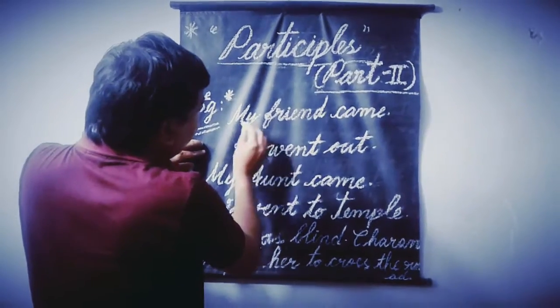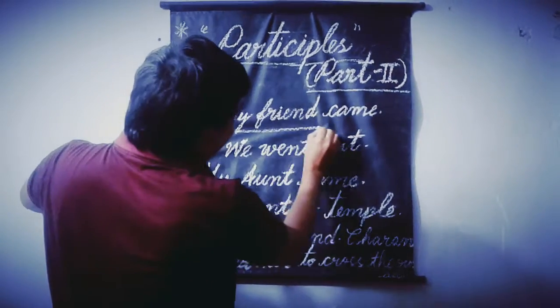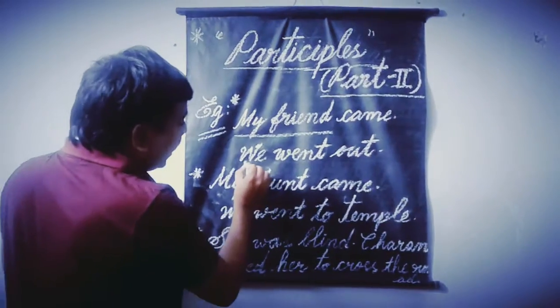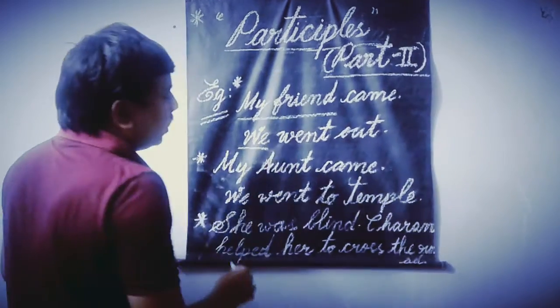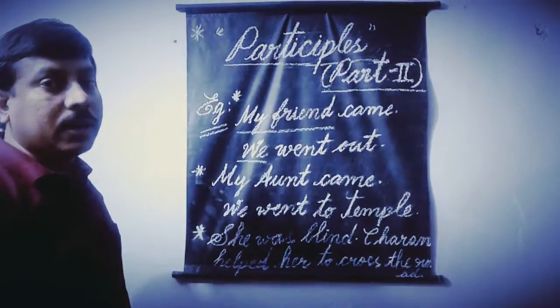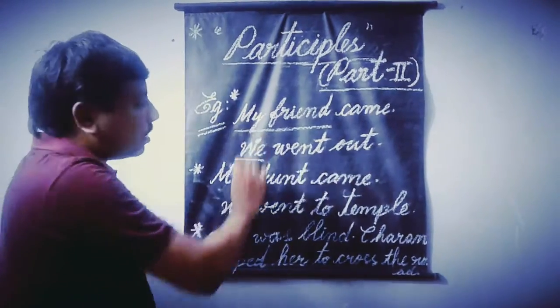From the first statement we have the subject my friend, and from the second statement we have the subject we. Here we have two different subjects.